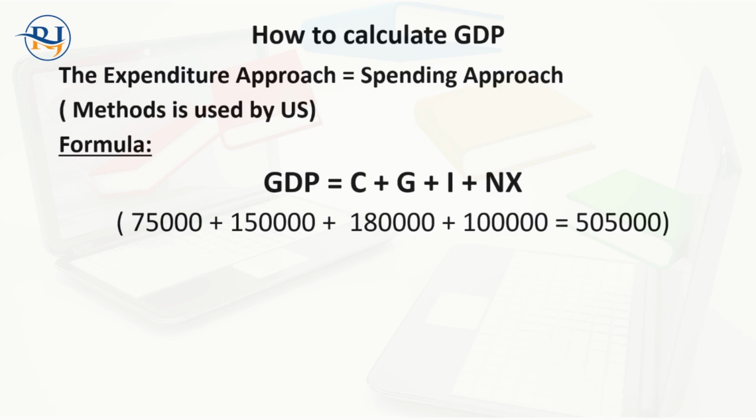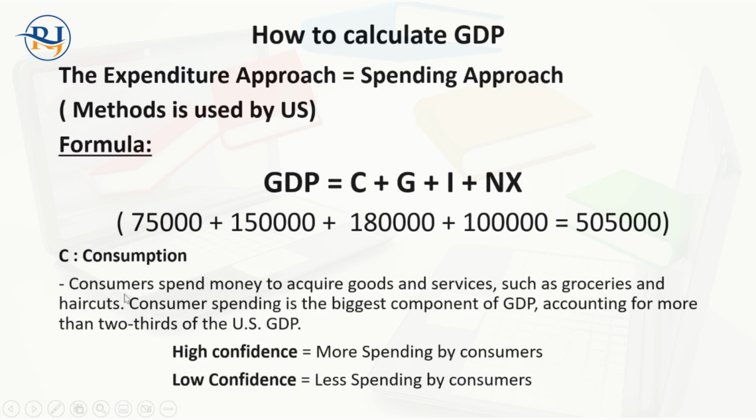GDP is equal to C plus G plus I plus NX. What is that? For example, C is consumption, and consumption, for example, is 75,000. Then 150,000 is G, the government spending. Investment is 180,000, and net export is $100,000, and the total is $505,000, right? So C is consumption.